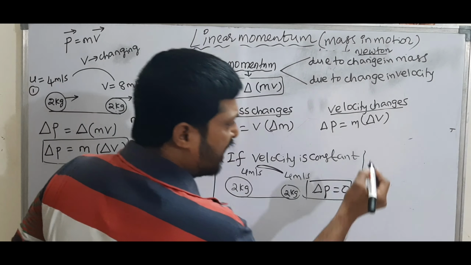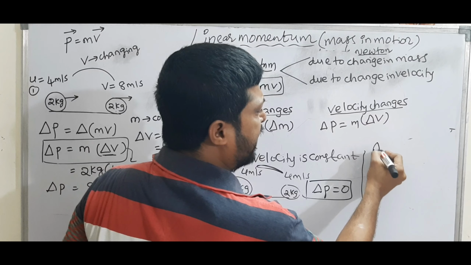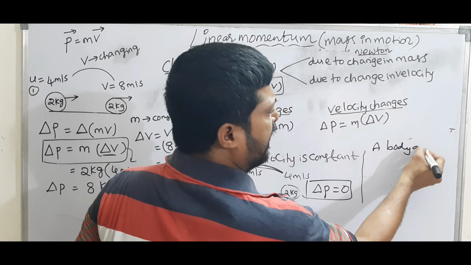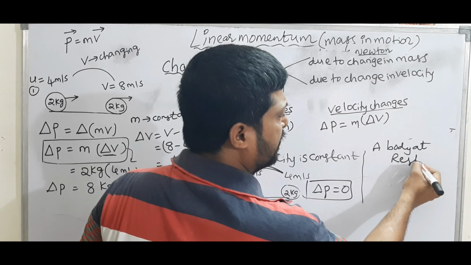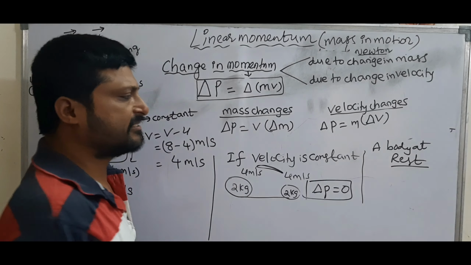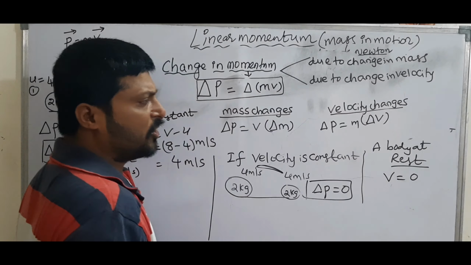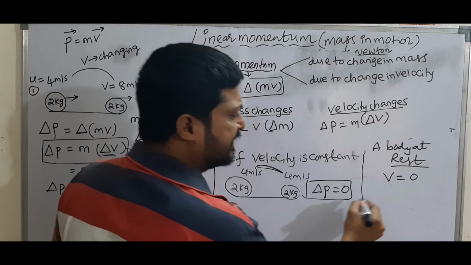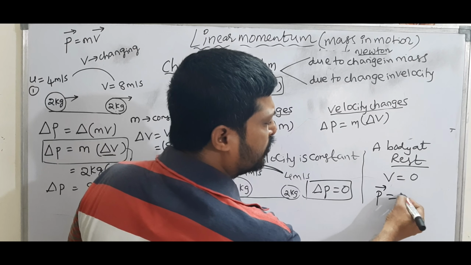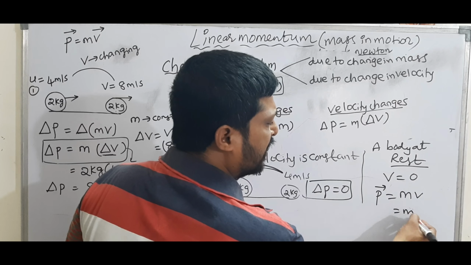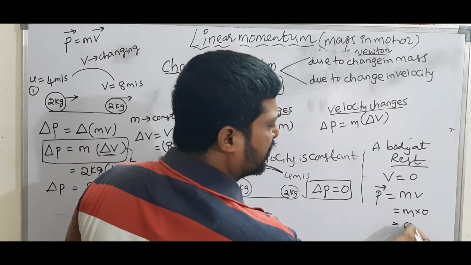Next. If a body is at rest, what is its velocity? Its velocity is equal to 0. If velocity is equal to 0, what is the momentum? Momentum is mass into velocity. If velocity is equal to 0, mass into 0 is 0.